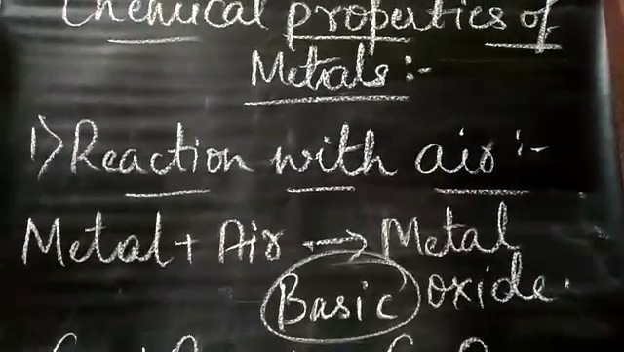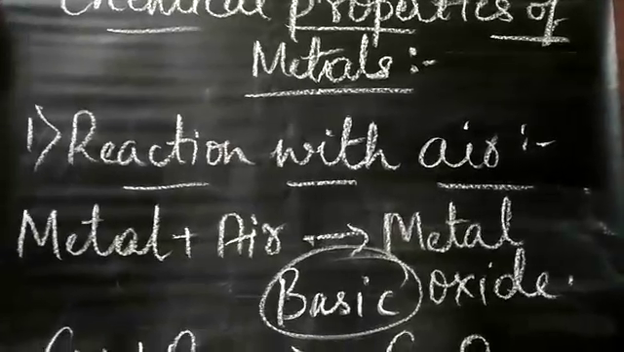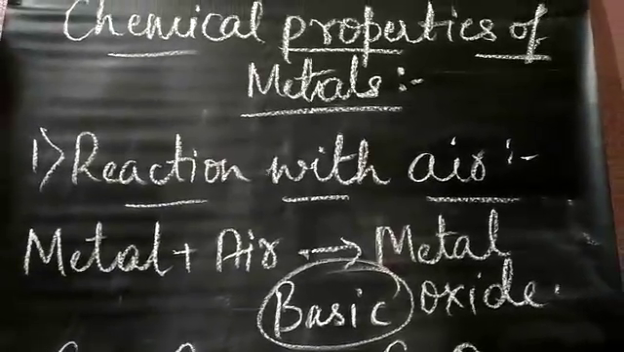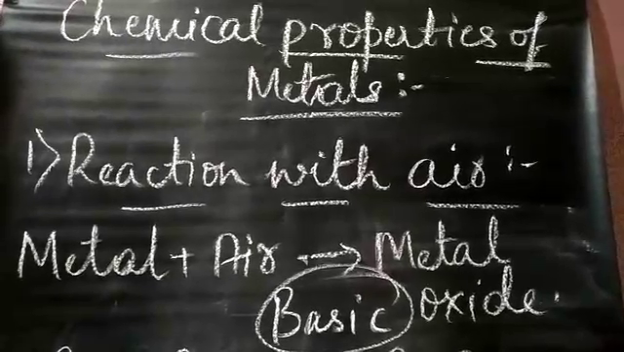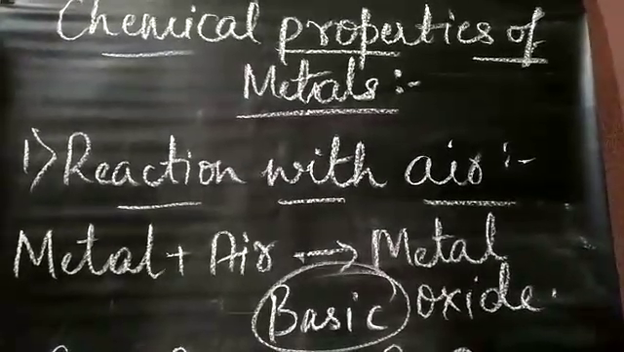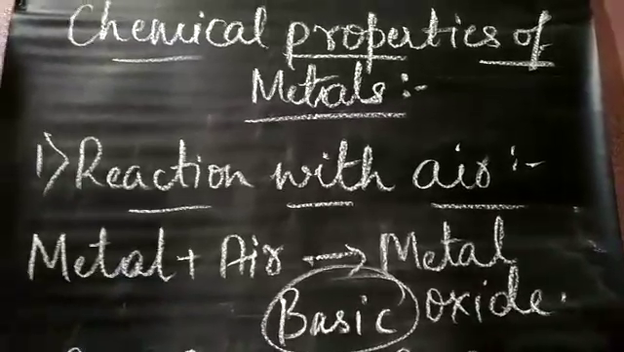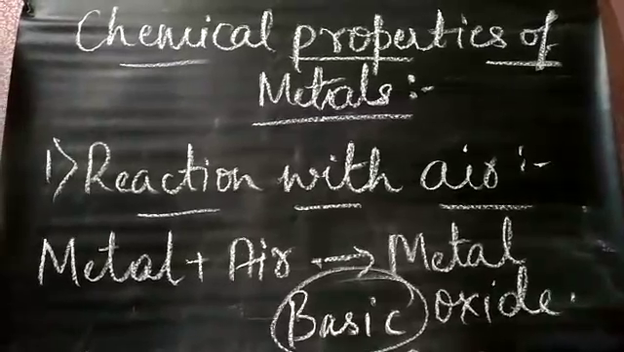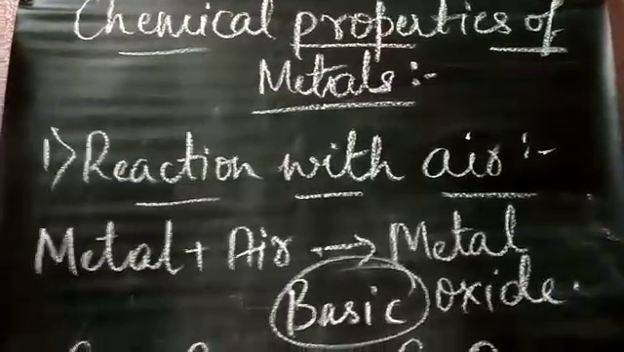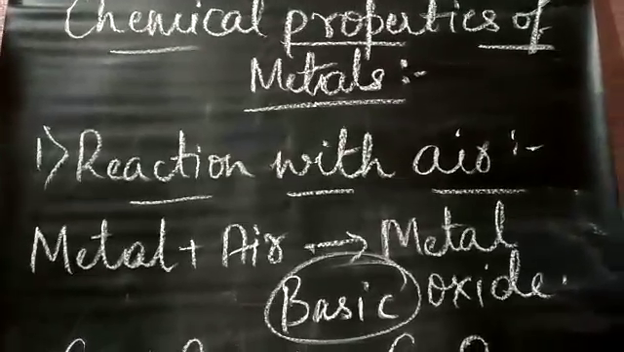Just as in the previous chapter, acids, bases and salts, to study these chemical properties we had made some basic formulas so that it will be easy for you to remember during your examination. In the same way, here also I have made the formulas, and by memorizing these formulas, it will be helpful for you to write the further reactions. So write down the formula for this reaction of metals with air.